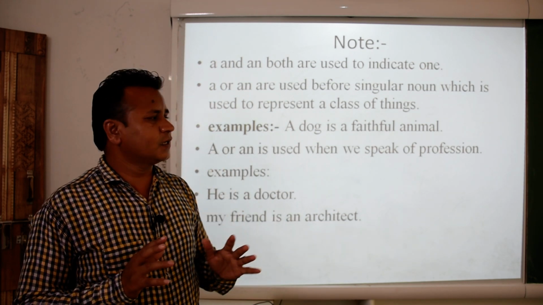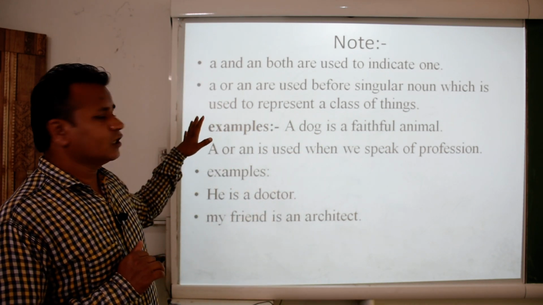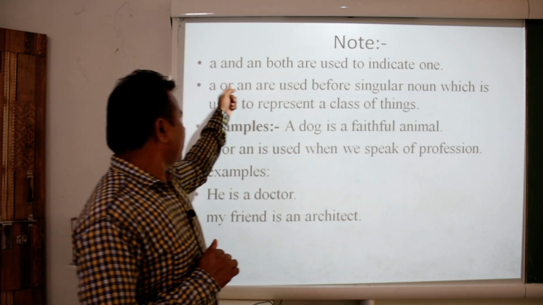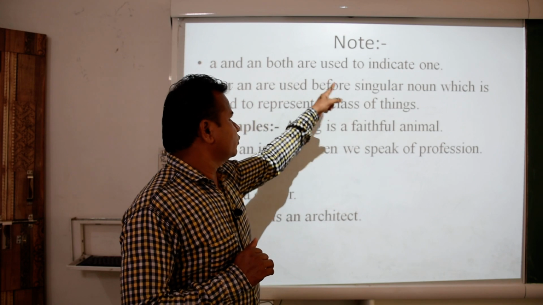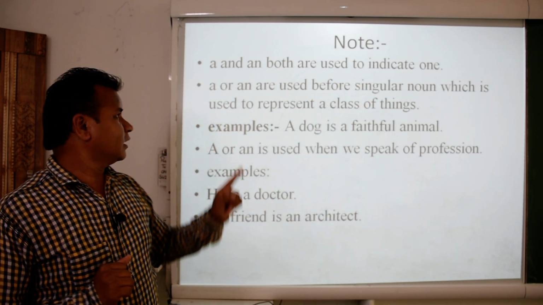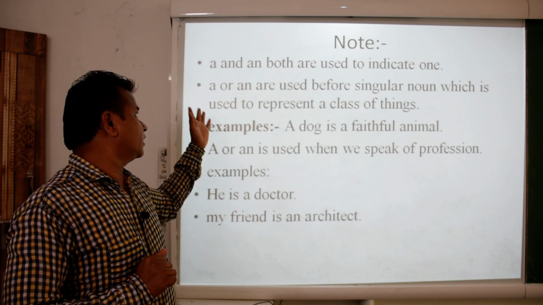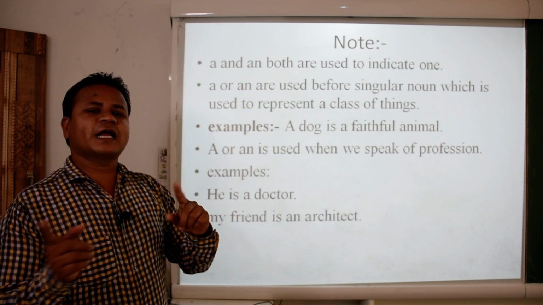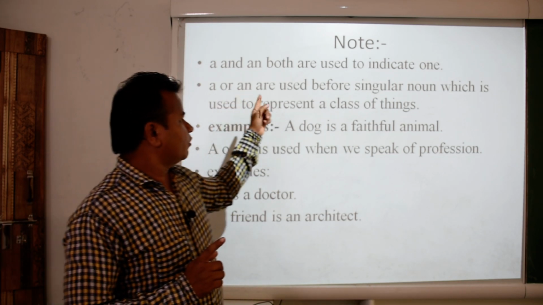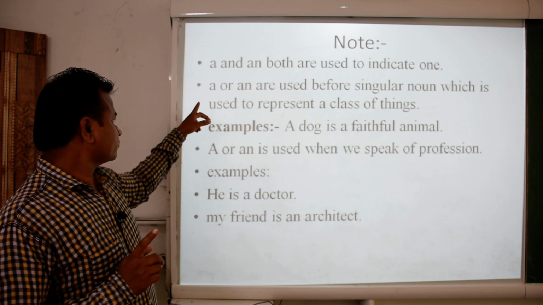You have to remember certain things regarding these articles. Let us see what those things are. A and an both are used to indicate one. Make sure whenever we use either a or an, both are used for one, singular.